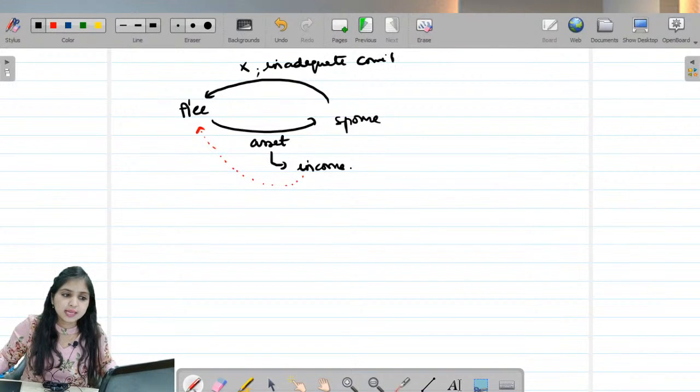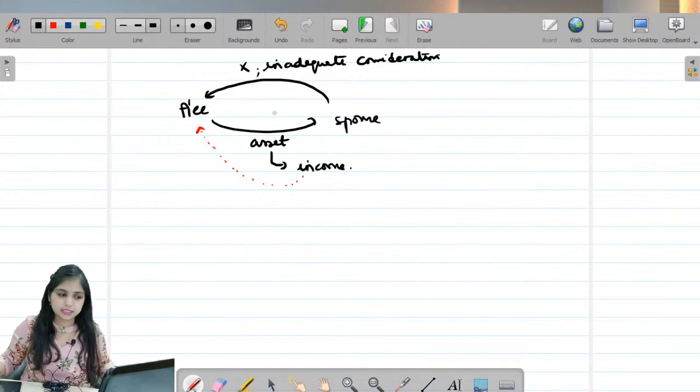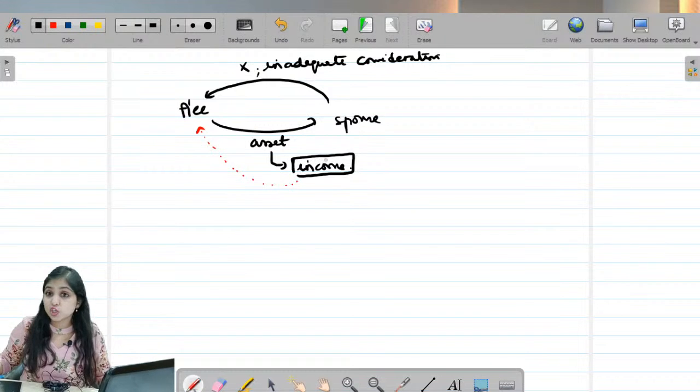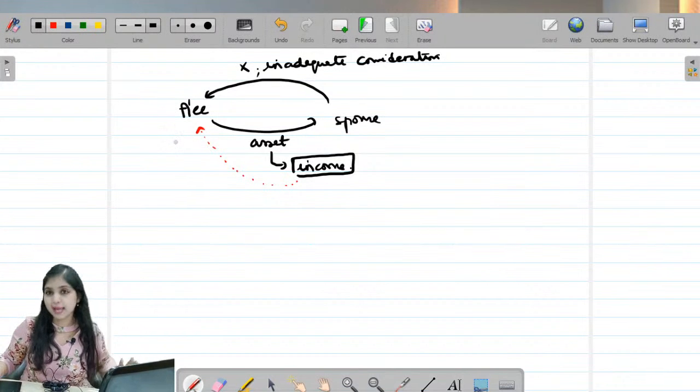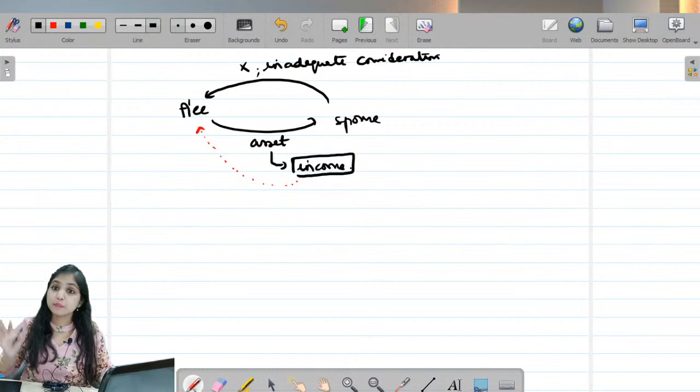In case the spouse has not given anything in return, or has given inadequate consideration, whatever income the spouse has earned from this asset, who is going to enjoy this income? The spouse will enjoy. But who will pay tax on this income? This income will be clubbed in the hands of the transferor assessee, and we will ask this transferor assessee to pay tax on this income. Are you aware of this concept first of all? Yes, income from transferred asset will be clubbed in the hands of the transferor. This is a principle.